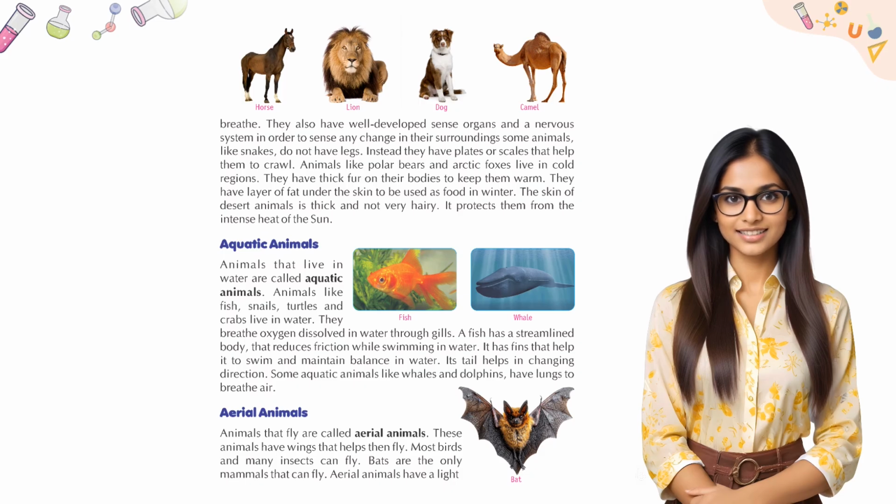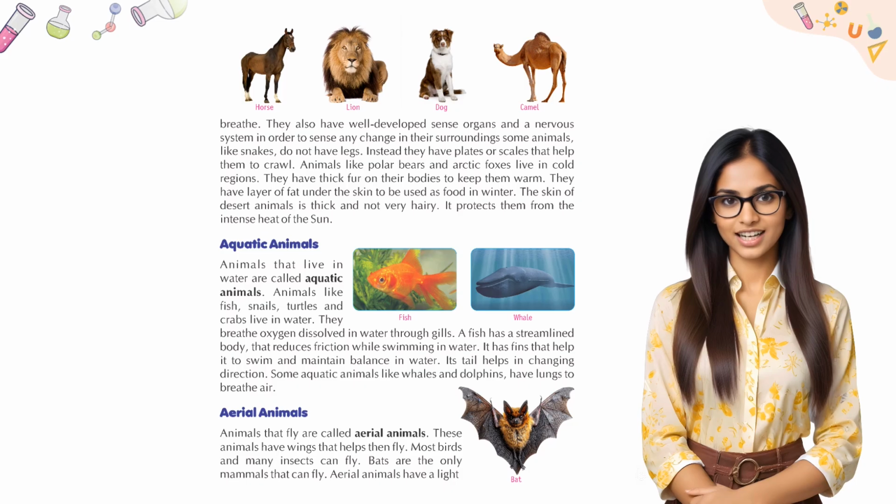Animals like polar bears and Arctic foxes live in cold regions. They have thick fur on their bodies to keep them warm. They have a layer of fat under the skin to be used as food in winter. The skin of desert animals is thick and not very hairy. It protects them from the intense heat of the sun.